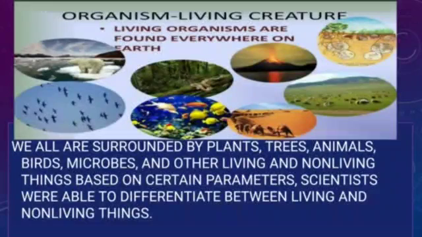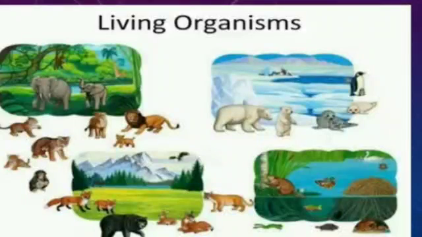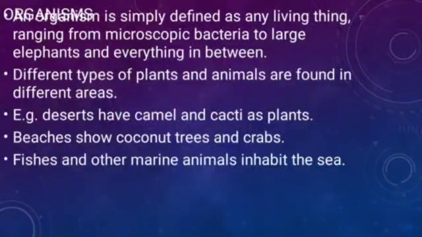You know what living things and non-living things are; I'll explain afterwards. Now see some living organisms. In the polar region, the polar bear and seal are there. In forest areas, elephant, tiger, lion, and in grassland areas and everywhere, some creatures are there.